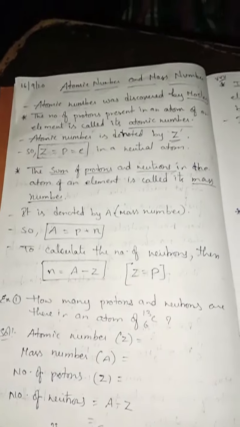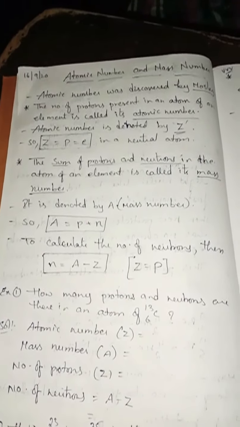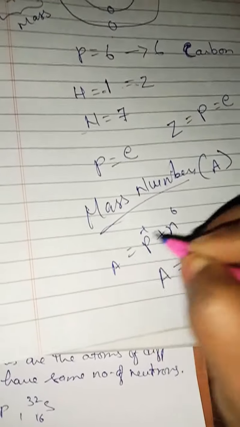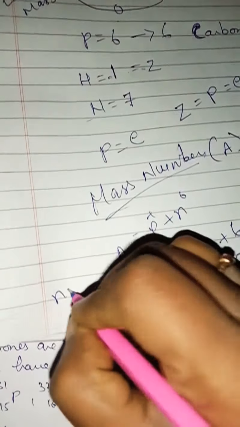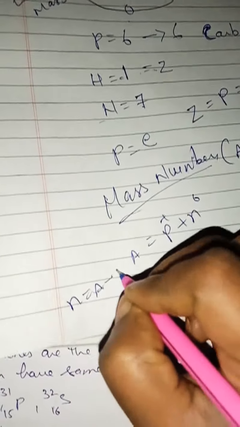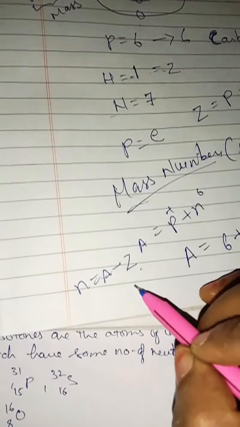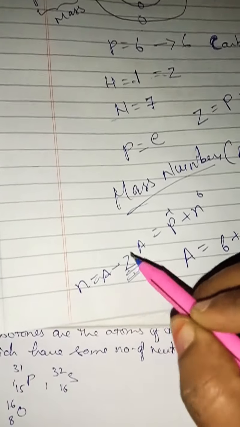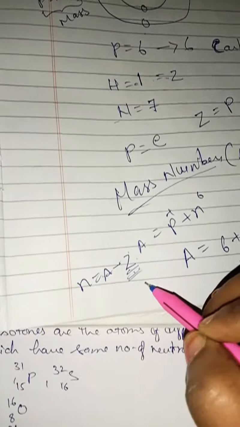So if you want to calculate the number of neutrons, how many neutrons are there, then what will you do? Same formula only. This N will come outside: N equals A minus Z. So why did I write Z here? Z means atomic number. Atomic number means again the number of protons.